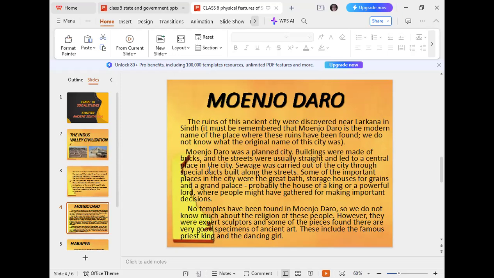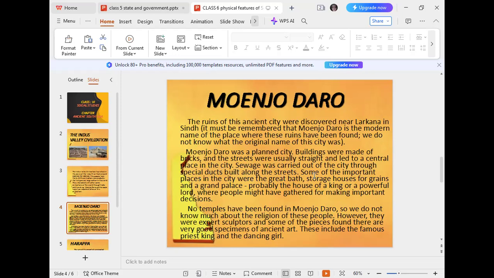Planned means buildings were made of bricks, and the streets were usually straight, and they were centralized. Centralized means every street had a corner or end where all the streets of the city met together. So they led to a central point in the city.